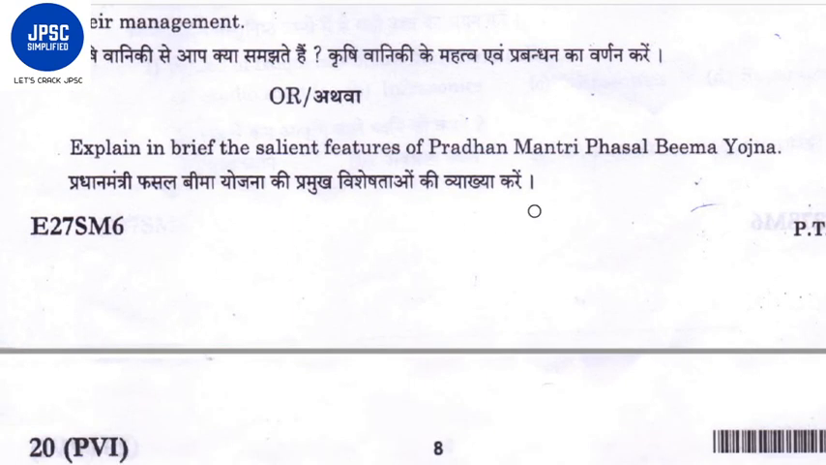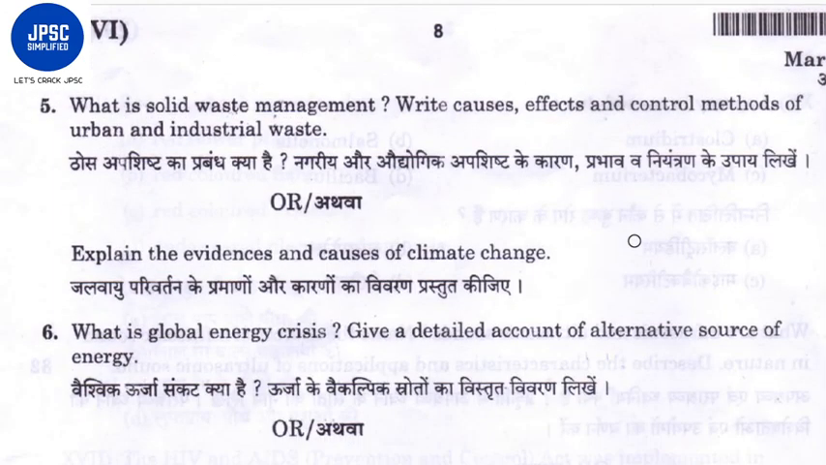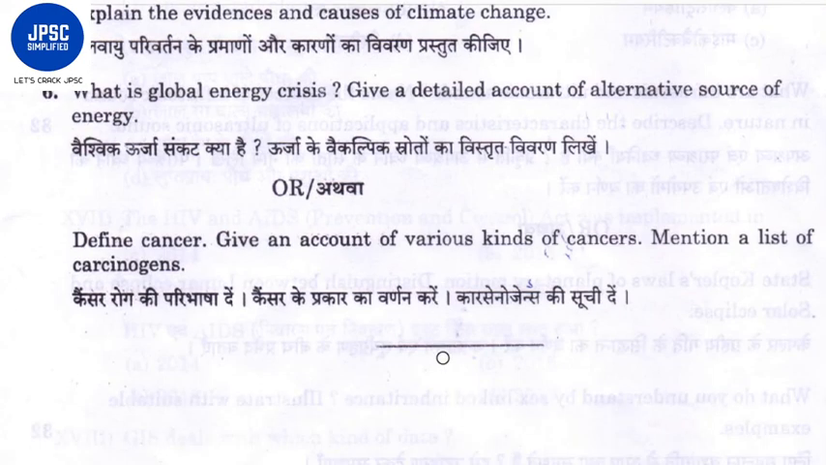Explain in brief the salient features of Pradhan Mantri Fasal Bima Yojana. Very easy question. What is solid waste management? Write causes, effects and control methods of urban and industrial waste. Explain the evidences and causes of climate change. Now what is global energy crisis? Give a detailed account of alternative source of energy. Define cancer. Give an account of various kinds of cancers. Mention a list of carcinogens. What are carcinogens? The objects which cause cancers are known as carcinogens.